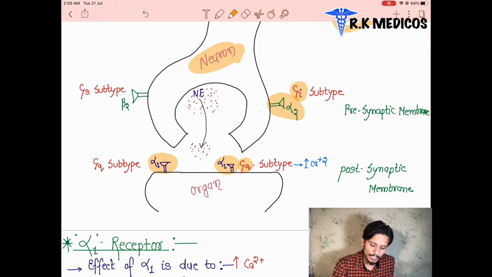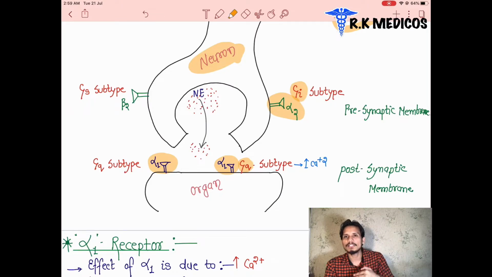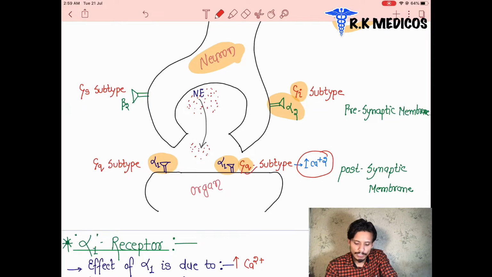When the Gq subtype is activated, it leads to an increase in calcium secretion. The calcium production is increased inside the cells when the Gq subunit is activated. When the Gi subunit is activated, we are going to see later.